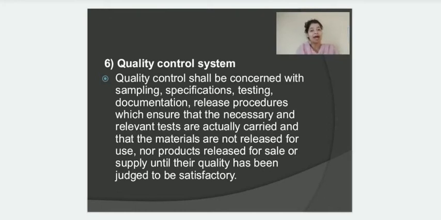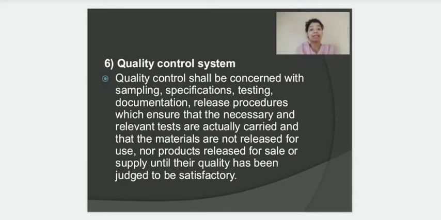Every unit should have its own quality control laboratory, and proper qualified and experienced people should be working in that particular laboratory. And sometimes the quality control laboratory can be divided into different sections like chemical, instrumentation, microbiological or biological testing sections, depending upon the nature of test which they do.